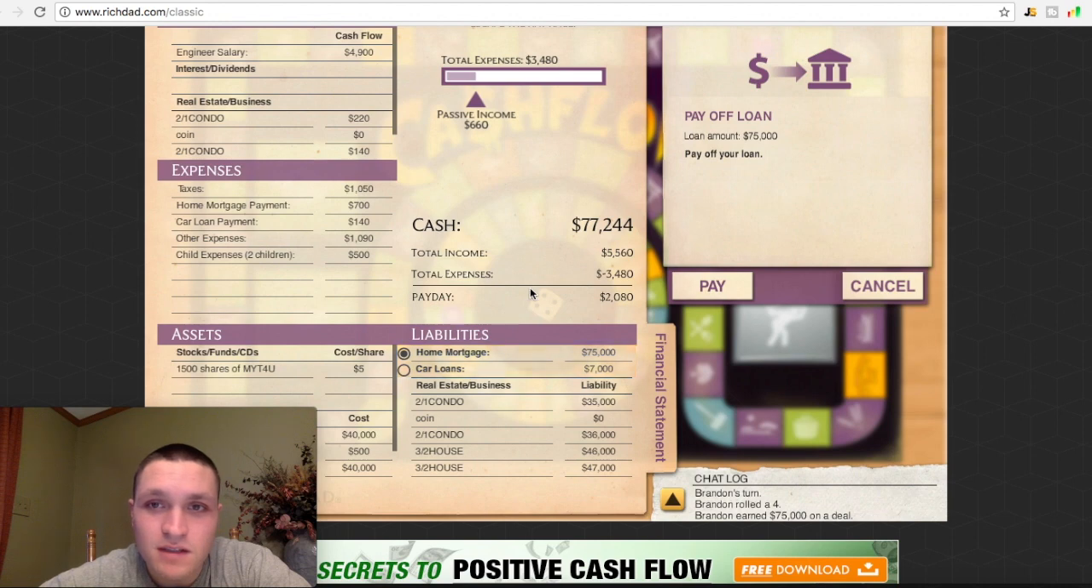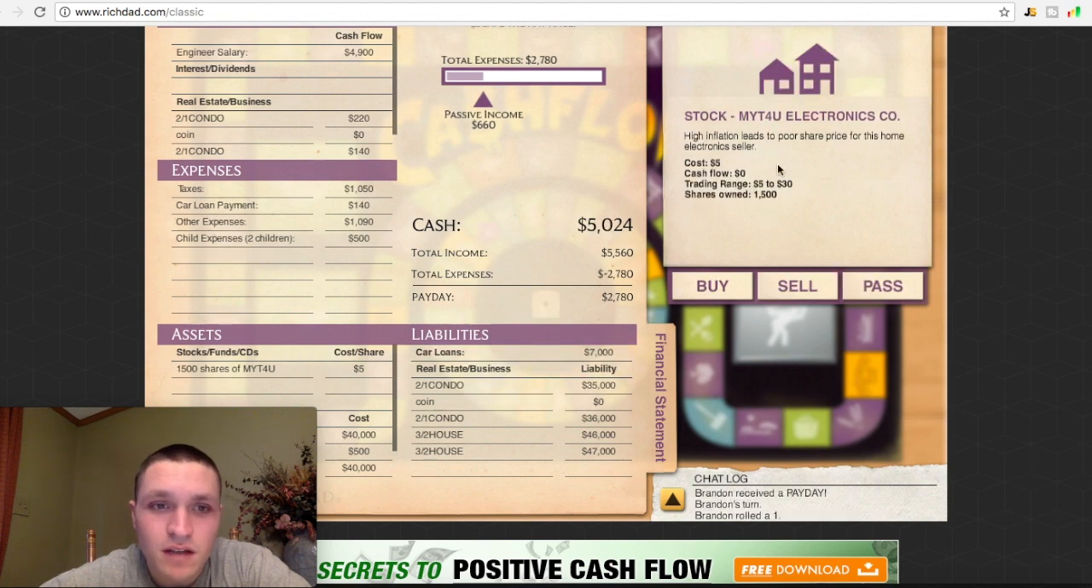But this is where in this game, you can make the decision. You could wait to see if you get a better deal, but I'm going to use it to pay down my debt. Alright, so that MYT4U stock's still down. High inflation leads to poor share price for this home electronics seller. So I'm going to buy more shares of it. I'm actually going to buy 1,000 shares, just because it's a game. I probably wouldn't buy 1,000 shares.